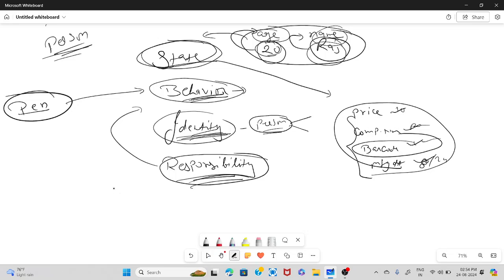Responsibility: so there are pens available in the market, but why should I purchase a pen? If I need the pen for writing purposes, then only I will purchase it, otherwise I will not. It means if there is some responsibility, then only I will go to the market and purchase the pen. If there is no responsibility for the pen, then I will never buy a pen. So that comes with responsibility, right?